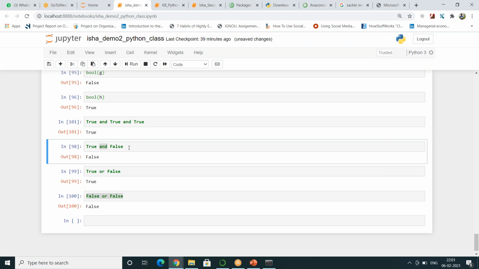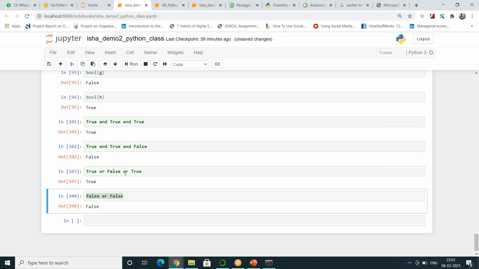If you have true and true and false, this will be false. When you have true or false or true, this is true. When you have true or false, the answer is true. We have learned this already in 10th class mathematics.